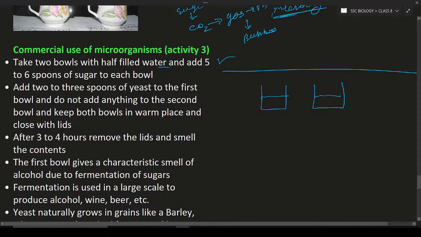And we have to add 5 to 6 spoons of sugar to each bowl. Then add 2 to 3 spoons of yeast to the first bowl only. So here you have to add yeast, and here no yeast. Add yeast to the first bowl only.